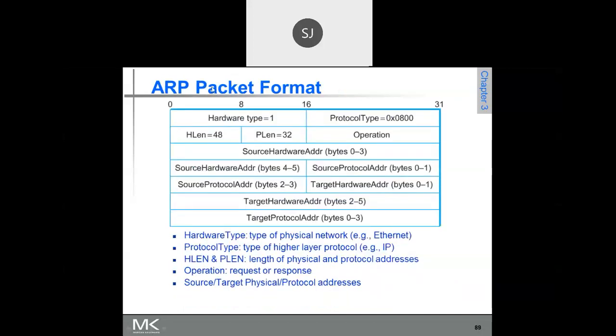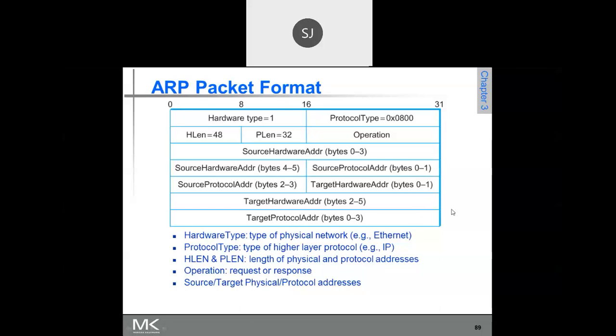Now, this is the ARP packet format. Because now what happens? Assume a packet has come to the router. Whenever a packet comes in, the router checks in its mapping table whether it has the physical address for a particular IP address. If the physical address is not available in the table, then it broadcasts that IP address, so that any host having that IP address has to respond by giving its physical address. That is what ARP communication deals with.